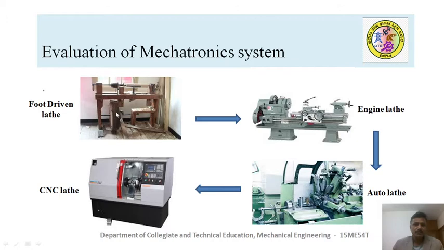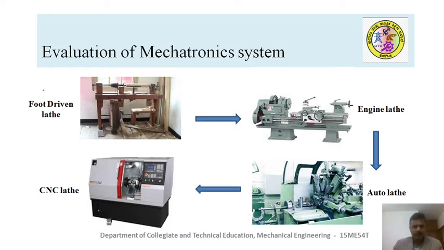Here it's a purely mechanical mechanism, here electrical and mechanical mechanisms, once again electrical and many mechanical mechanisms, whereas in this case it's an integration of electrical, electronics, mechanical as well as a computer control system. That's how this is the best example of a microprocessor control system, and this is called a mechatronic system. Okay, this is the evolution of a mechatronic system. I think you might have understood here the importance of a mechatronic system.